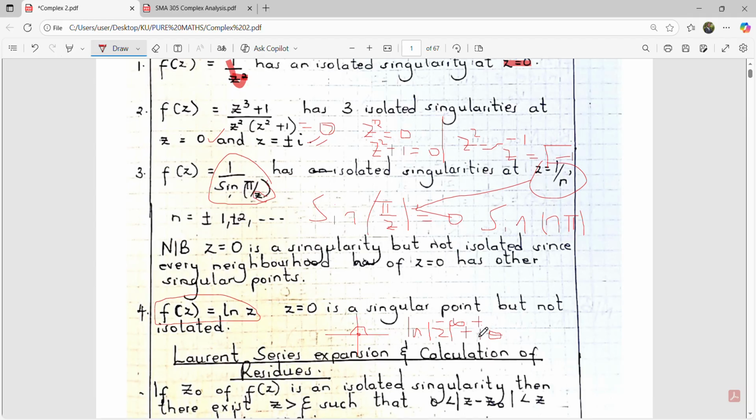The angle will always run from negative pi to pi, because of the semicircle behavior. So i theta, for example, should be pi i. If you investigate this, you'll find that it is still giving infinity, so the function fails to be analytic. For that reason, we say that z equals 0 is a singular point, yes, but it is not isolated. Thank you.